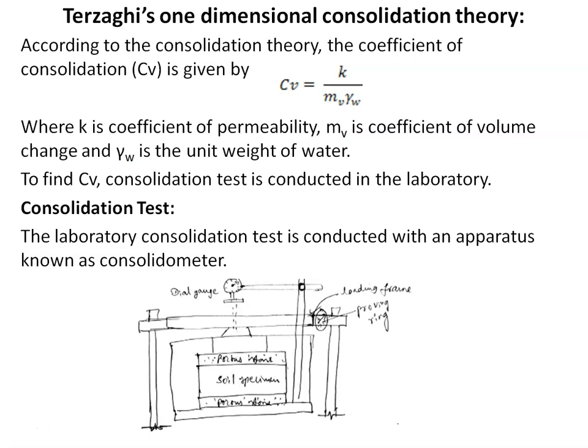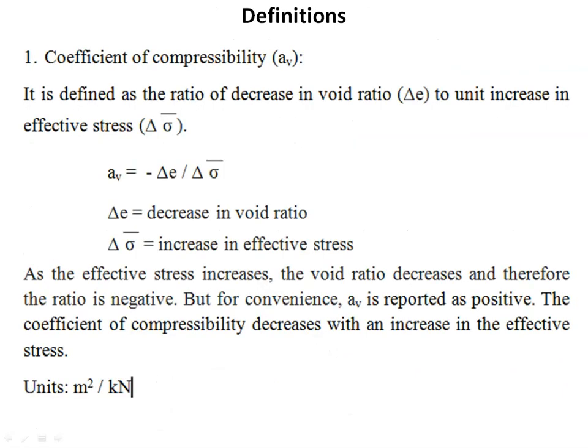After the completion of consolidation, the specimen is unloaded and allowed to swell. The final dial gauge reading corresponding to the completion of swelling is recorded, and the specimen is dried to determine the water content and weight of soil solids. So from the consolidation test data, we can find various parameters like coefficient of compressibility, coefficient of volume change, void ratio, coefficient of permeability, etc.